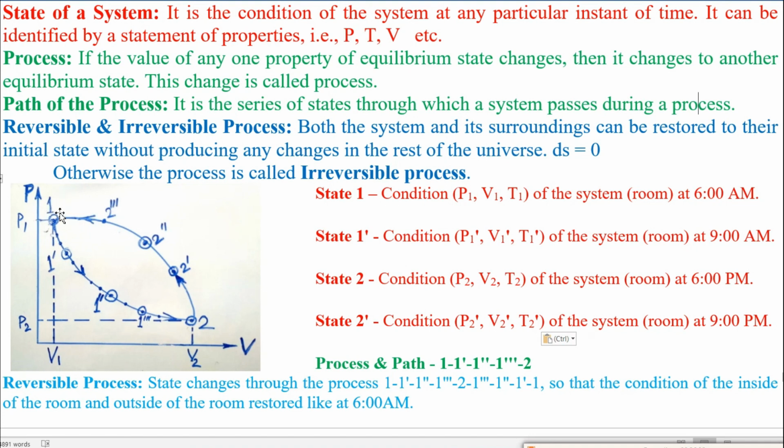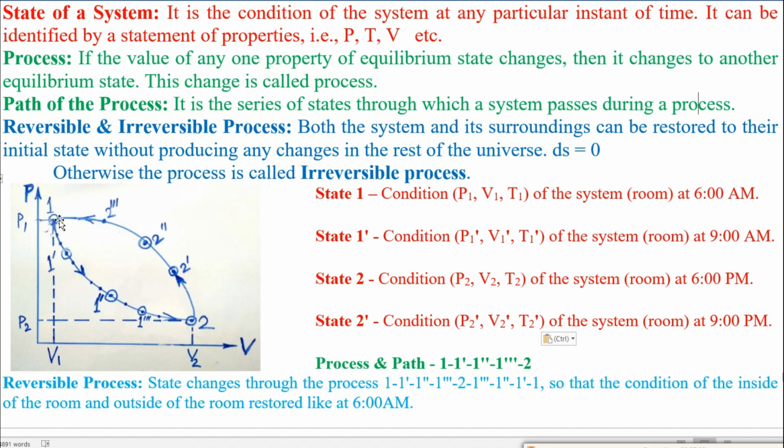So if the system will follow the changes of the physical condition of the system from 1 to 2, that is from 6 am to 2 pm to 6 pm, again from 6 pm to 9 pm to 6 am, if these changes follow the same path, so from 1 to 2 and 2 to 1, the changing of the states or physical condition of the system will follow this path.